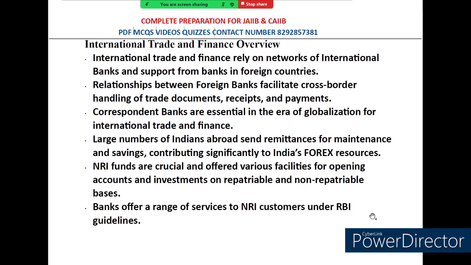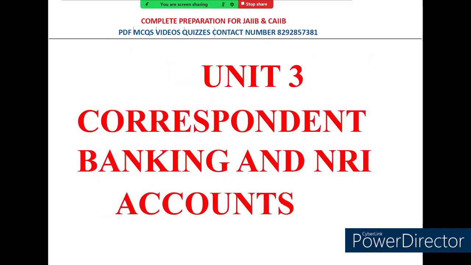So this is our unit number 3, which is based on correspondent banking and NRI account, and there are 7 to 8 topics that we have to cover in this particular lesson. So we will cover topic one by one, and this entire unit will be covered in 3 to 4 parts, and each part will be of 30 to 40 minutes. So try to understand each and every concept.